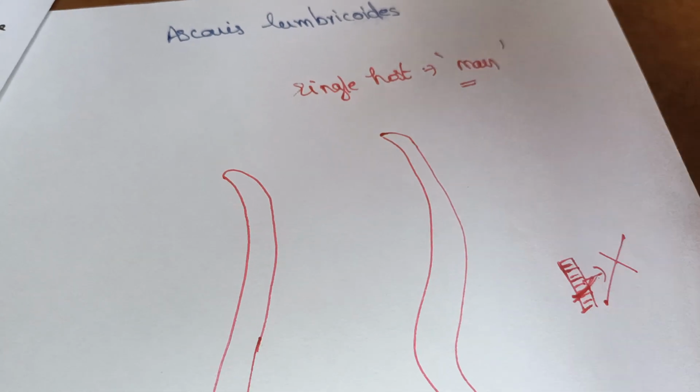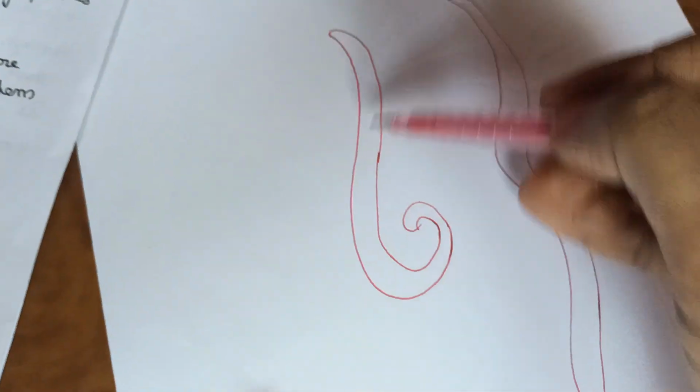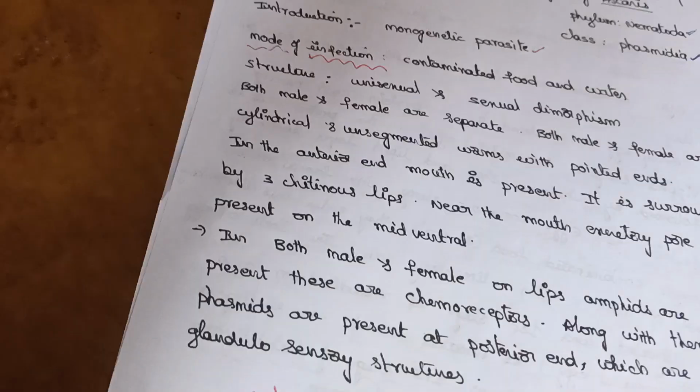But this segmentation is not there, so it is called unsegmented.